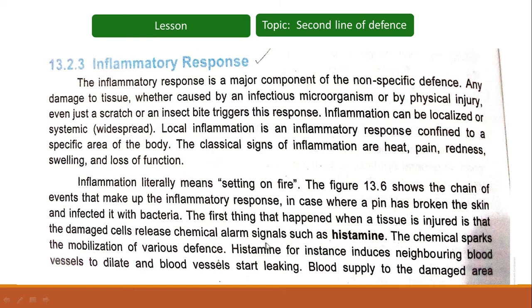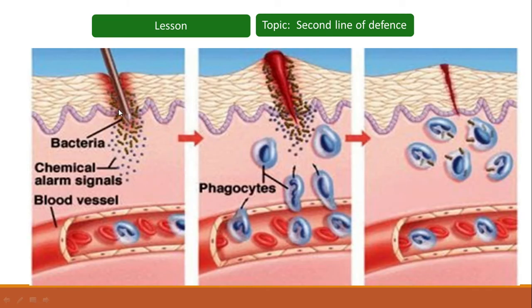The first thing that happens when a tissue is injured is that the damaged cells release chemical alarm signals such as histamine. So when a needle is inserted into the skin, the bacteria present on the needle enter the skin. As a result, our body produces certain chemical alarm signals, which is histamine.